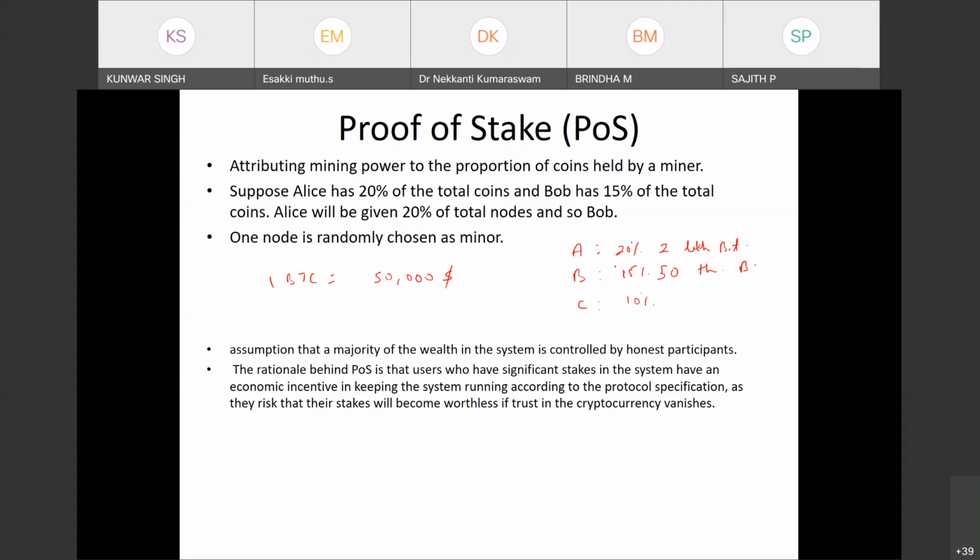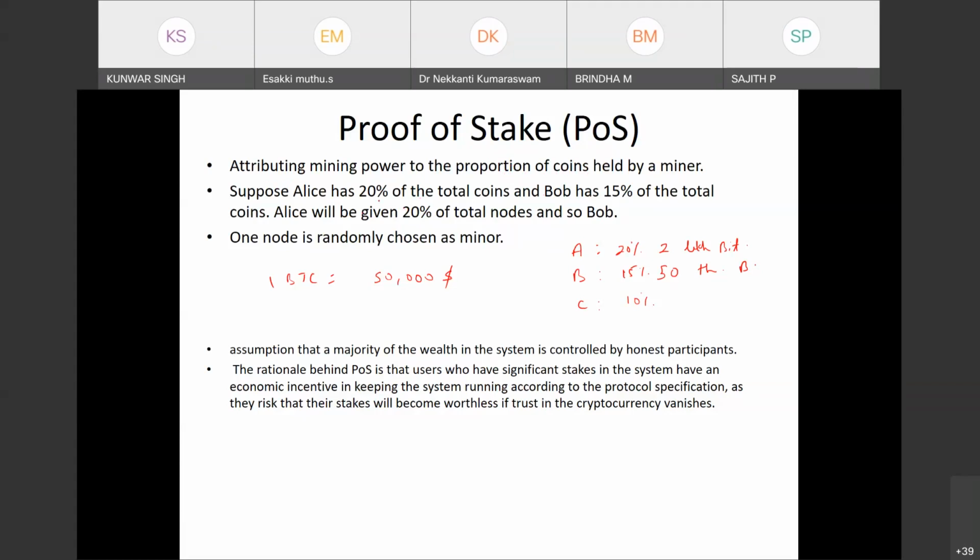So proof of stake is based on this idea that those who have the money, those who have the stake, will behave honestly, because if the system goes down, they will be the big losers. That is the idea used in proof of stake. So mining power is attributed proportional to the coins held by the miner.